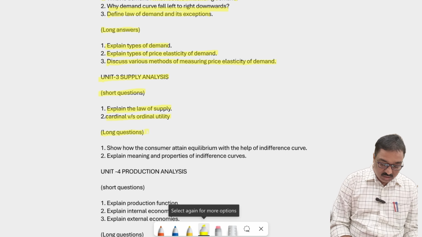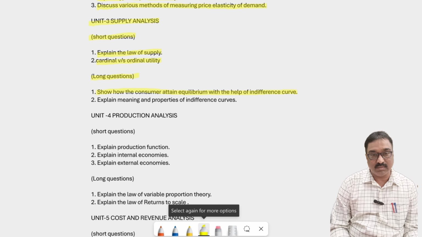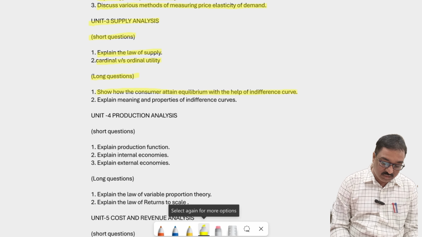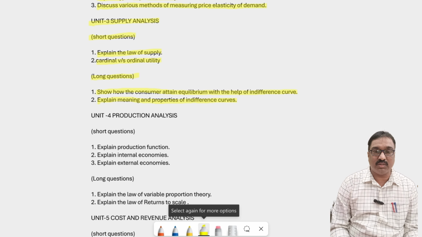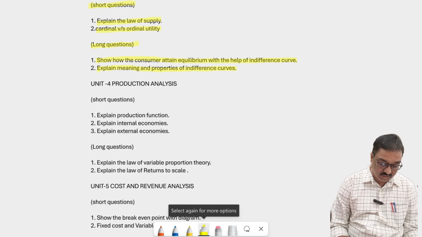And what are the long answers in the third chapter? Important long answers in third chapter. Show how the consumer attains equilibrium with the help of indifference curves. Consumer's equilibrium. How the consumer gets the equilibrium with the help of indifference curves. That is also important. Explain the meaning and properties of indifference curves. Properties means some characteristics of indifference curves. These are the important topics in the supply analysis.